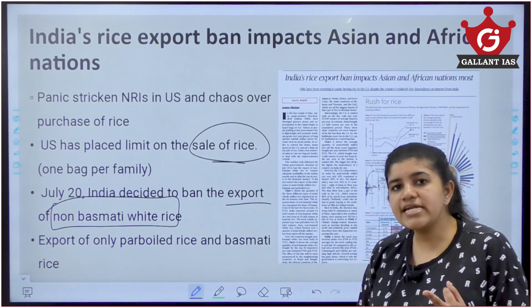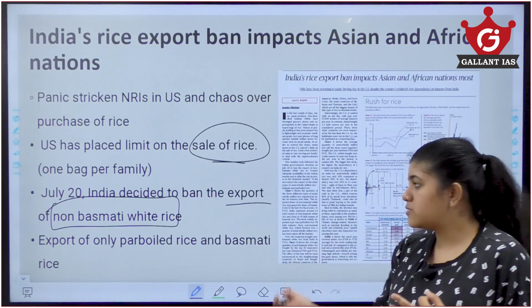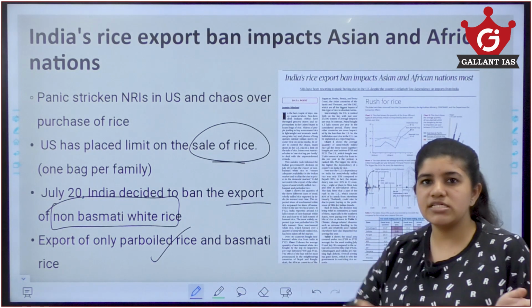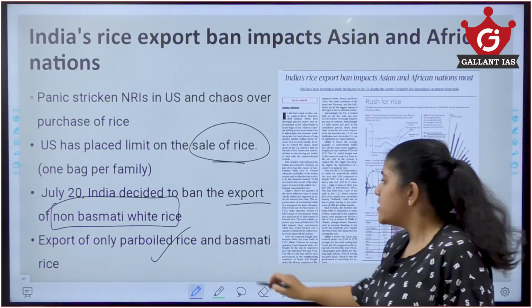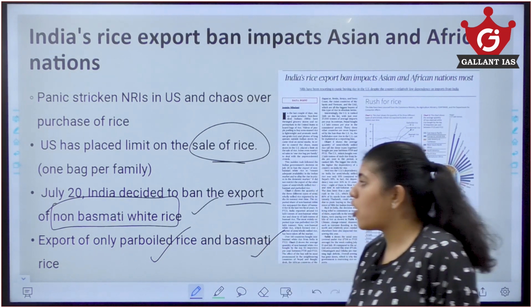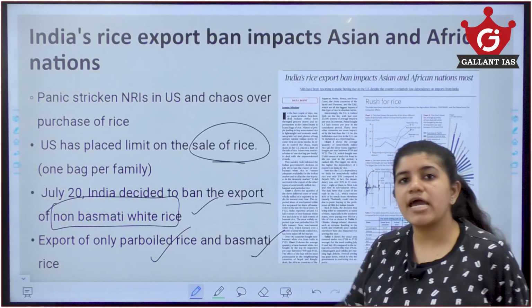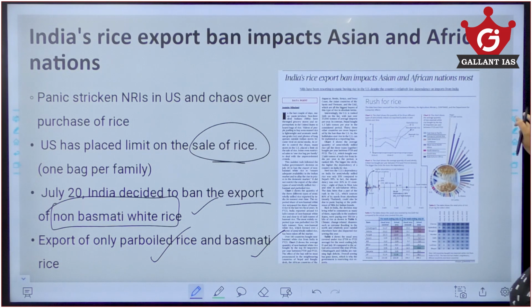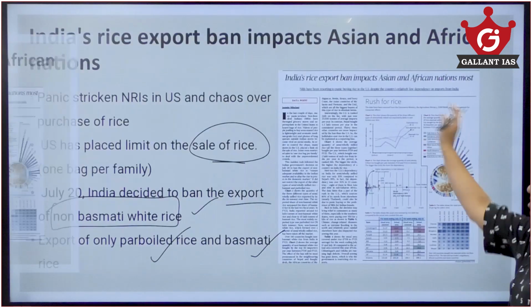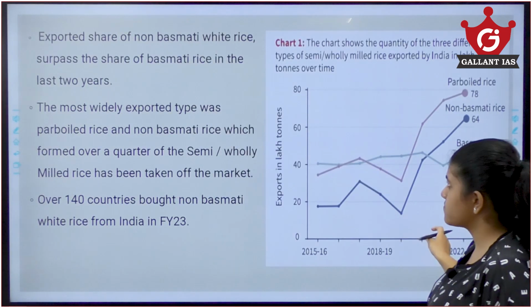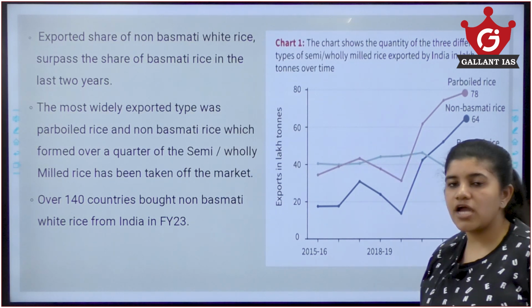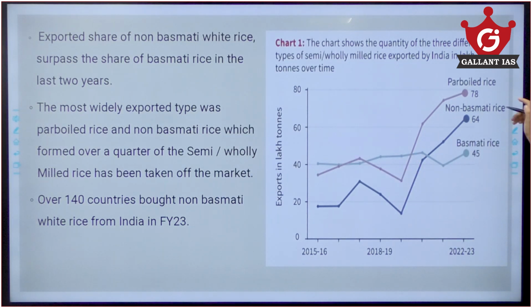white rice. There are 3 types of rice which India exports. One is parboiled rice, which means it's partially boiled while still in husk. The other is Basmati rice, and the other is non-Basmati white rice. There are 3 types of rice mentioned in this article. Now, we need to see these charts individually. Now, moving on to the first chart, which talks about the export of these 3 types of rice